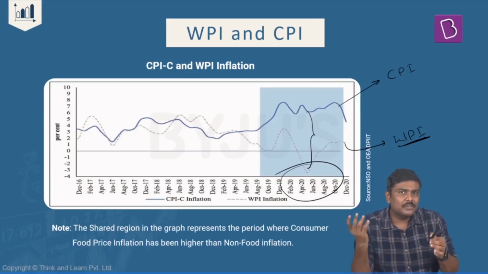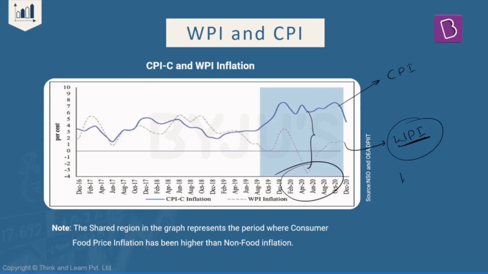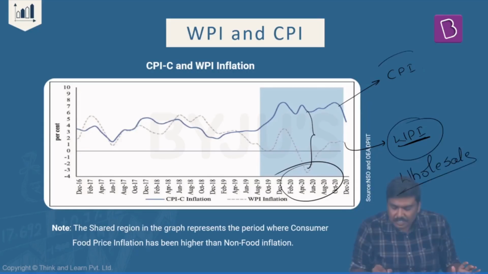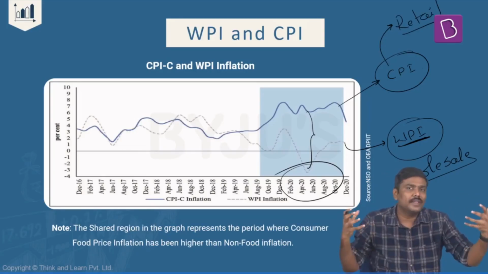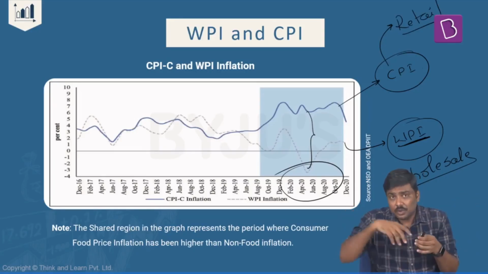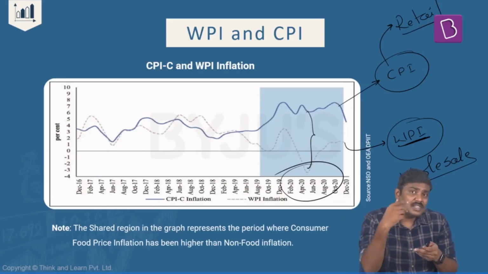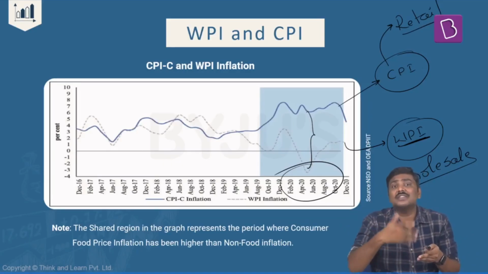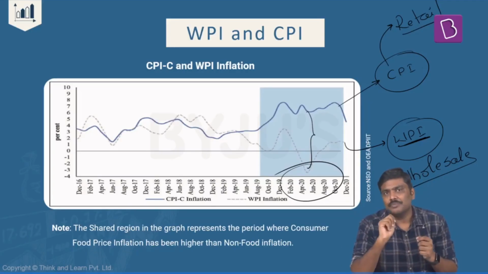And when I say completely different, I'm simply saying that one is a measurement in the wholesale market, that is a B2B transaction, and the second one is measuring the price levels in the retail market. So obviously these are two different markets altogether. And since these are two different markets, weightages are different. In CPI, services are considered; in WPI, services are not considered. Obviously, there will be certain differences between CPI as well as WPI.